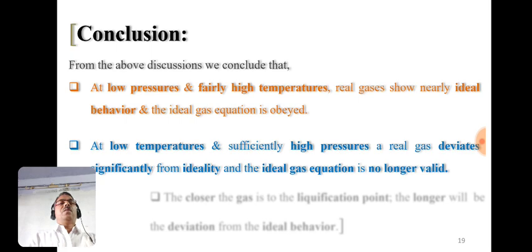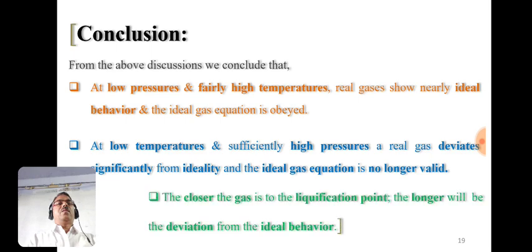Second conclusion is that at low temperatures and sufficiently high pressures, real gases deviate significantly from ideality or ideal behavior, and the ideal gas equation is no longer valid. This is our second conclusion from the above curves or graphs.